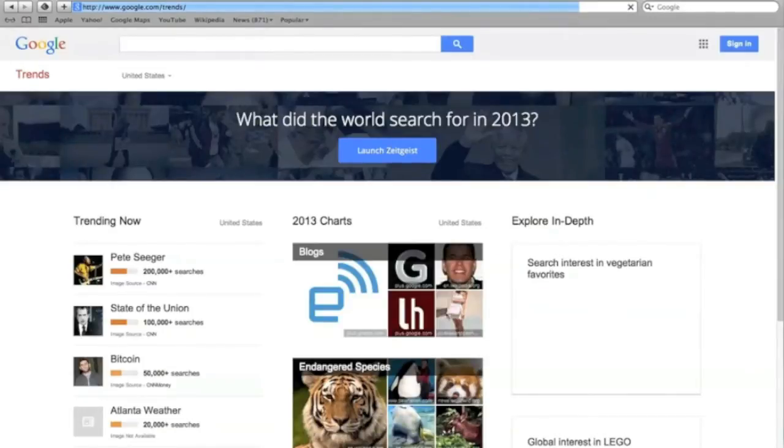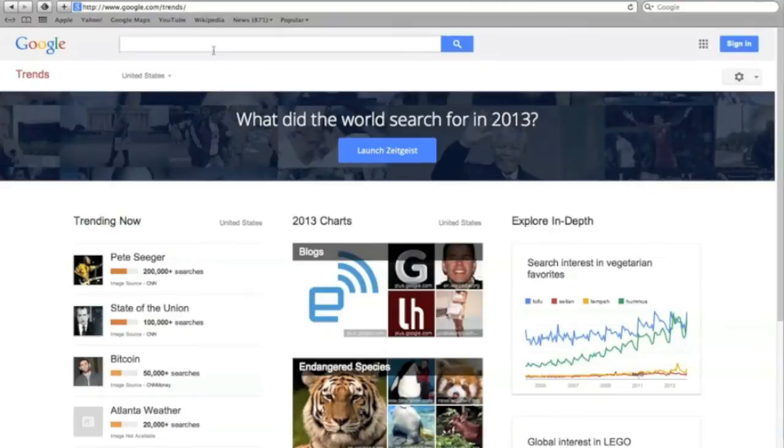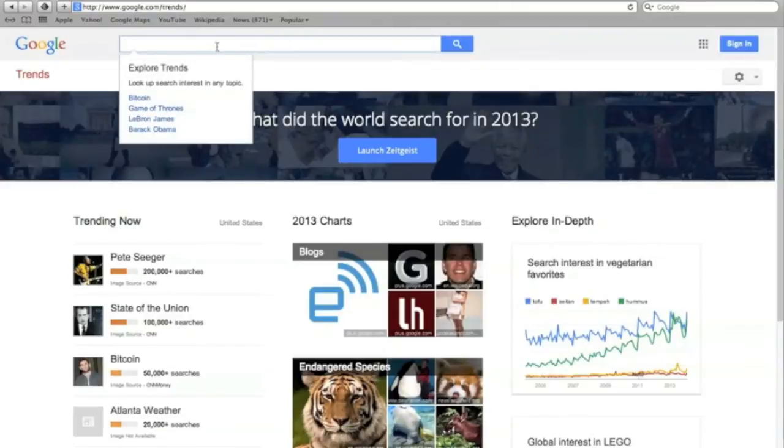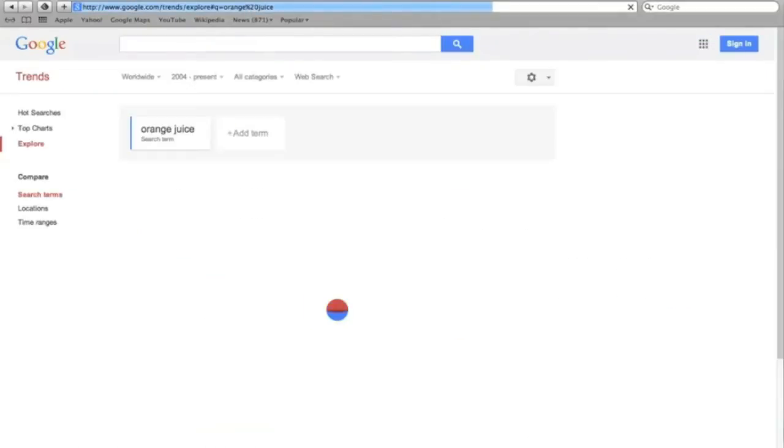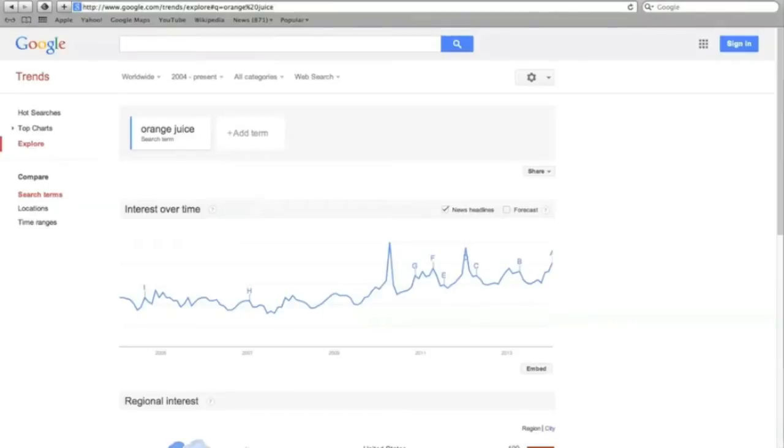So there's Google Trends. And let's say I was looking for trends on orange juice. There's Bitcoin right there. But if I was looking for orange juice, for example, there it is.